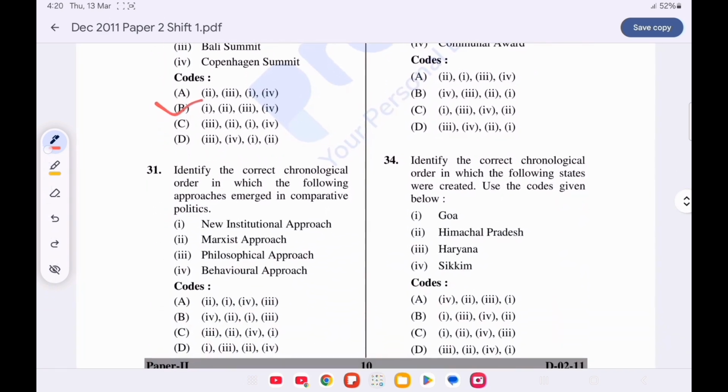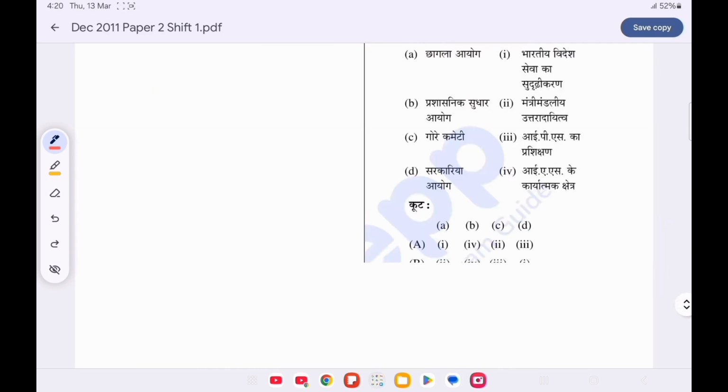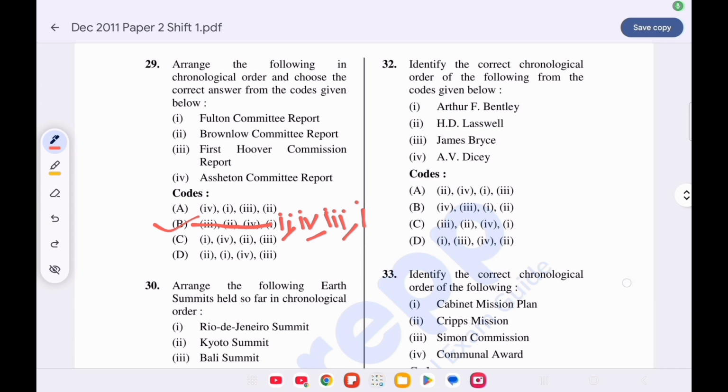Question number 31. Identify the correct chronological order in which the following approaches emerged in comparative politics. Option C is correct. First is the philosophical approach, then Marxist approach, then behavioral approach, and the last is new institutional approach.